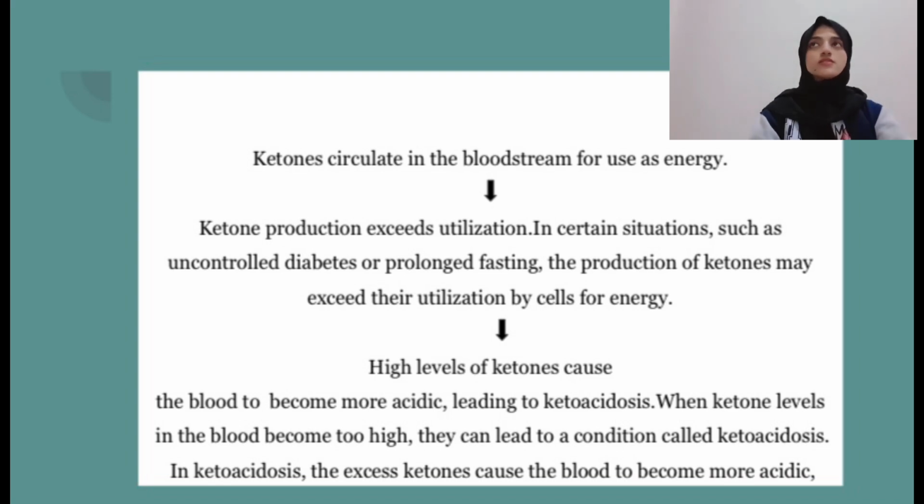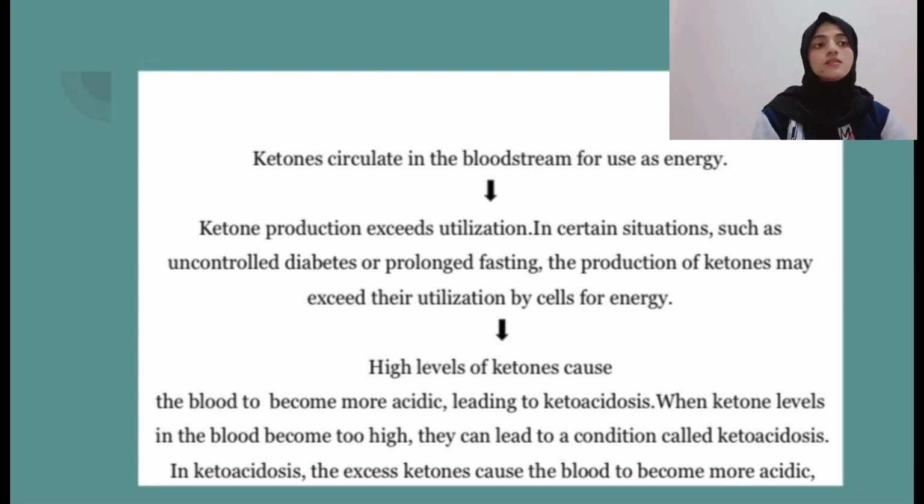For the first point, ketones circulate in the bloodstream for use as energy. This means that ketones are produced in the liver from fatty acids when glucose levels are low, such as during fasting or low carbohydrate intake. These ketones are then circulated in the bloodstream to be used as an alternative fuel source by tissues and organs, including the brain.